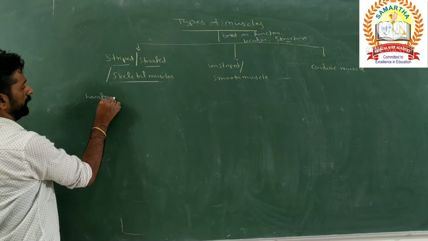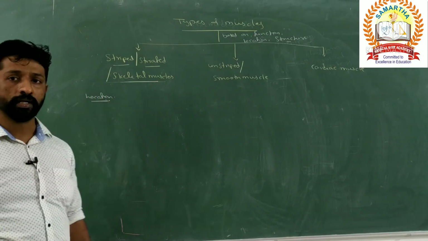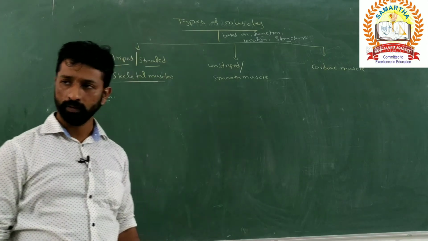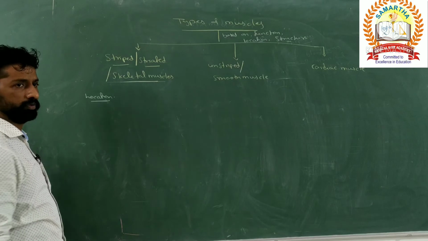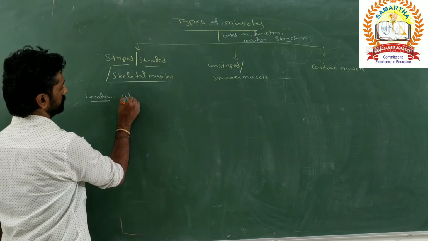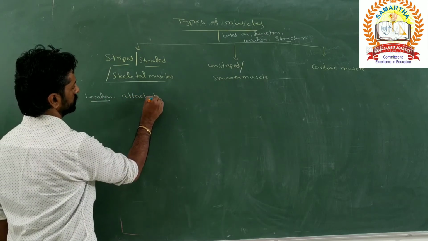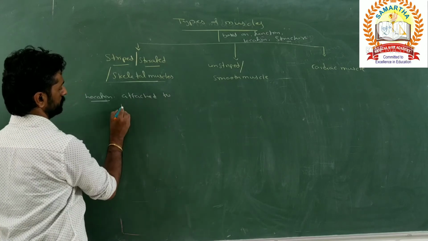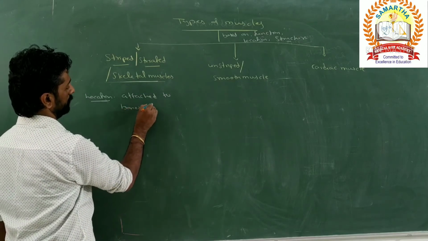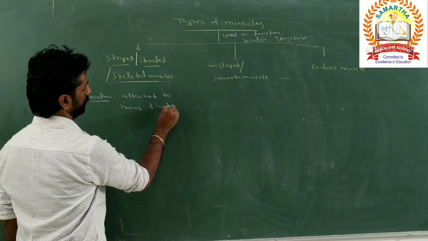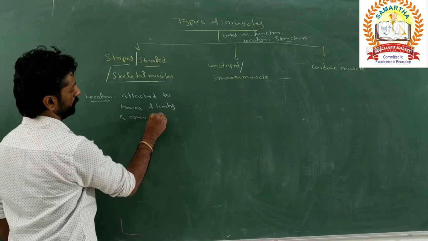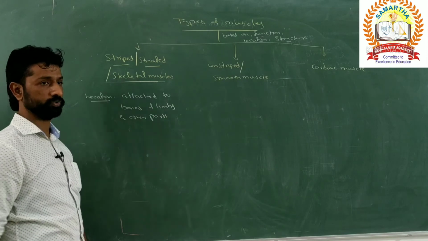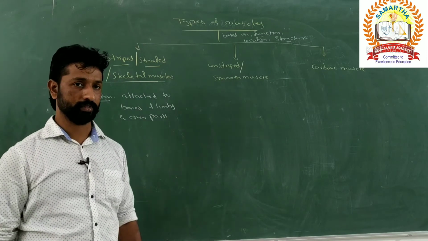Regarding the location, these are attached to the bones of the various parts present in our body. Such muscles are attached to the bones of limbs and other parts, so they are called skeletal muscles.